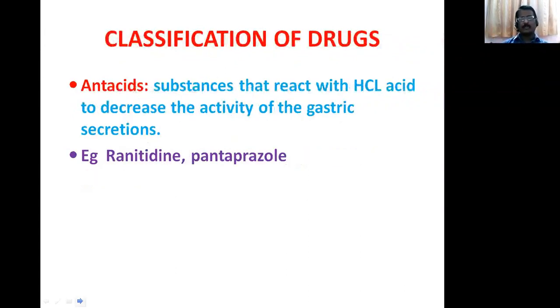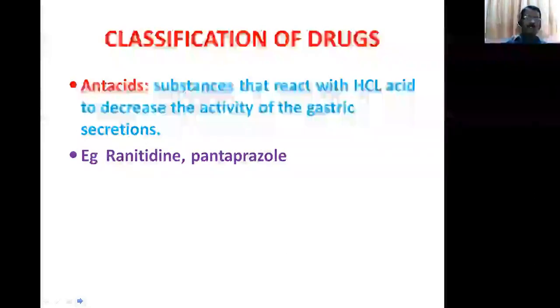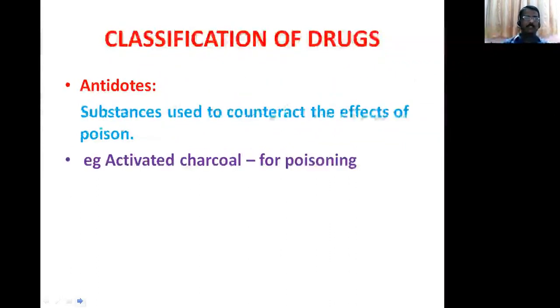And antacids, I mean drugs used in the treatment of peptic ulcer. They are called antacids. Substances that react with the hydrochloric acid in the stomach and decrease the activity of the gastric secretions and reduce the gastric ulcers. These are called antacids. Example, ranitidine, pantoprazole, and omeprazole, esomeprazole, all are antacid drugs.